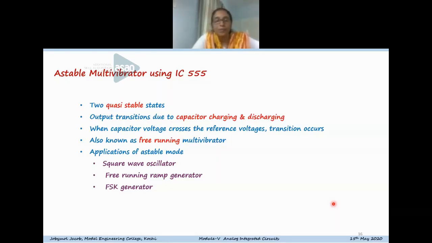This is also known as a free-running multivibrator. The 555 timer in astable mode can be used for generating a square wave. A free-running ramp generator can be constructed using this mode of operation. Also, for FSK generation, you can use the 555 in astable mode.